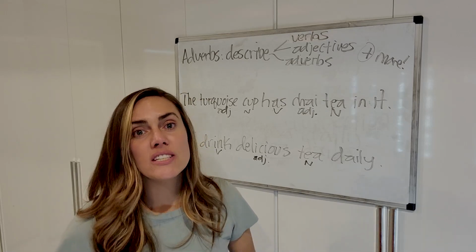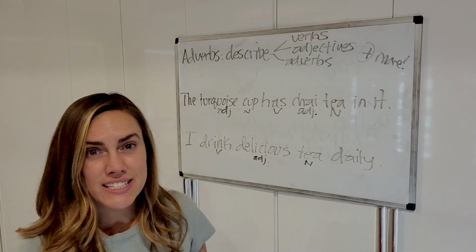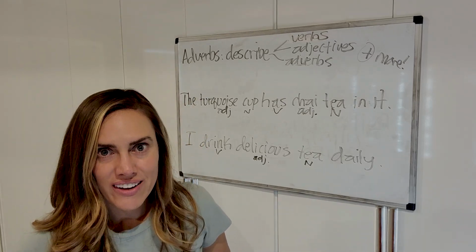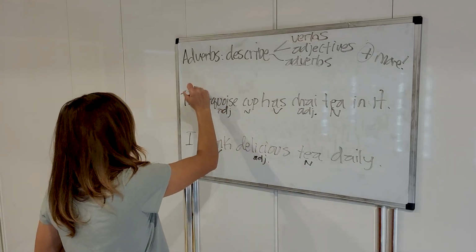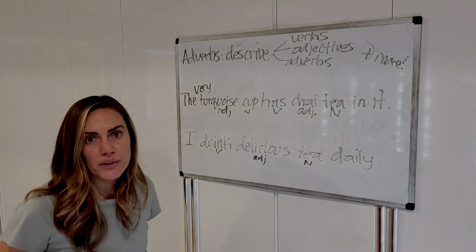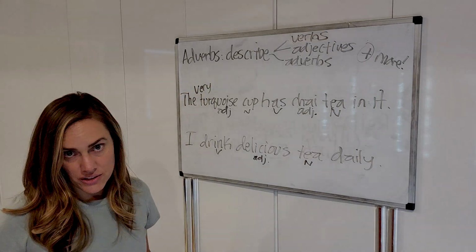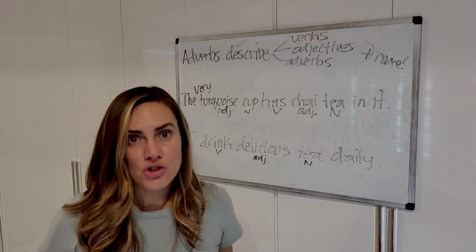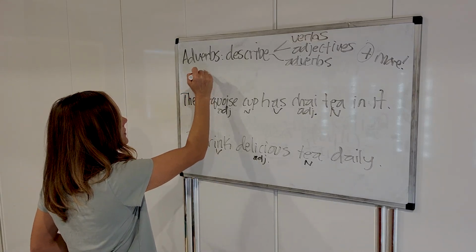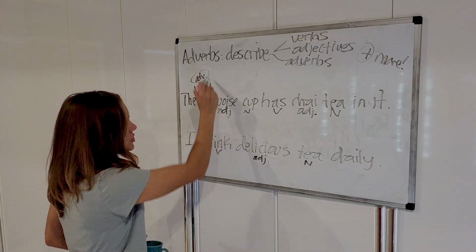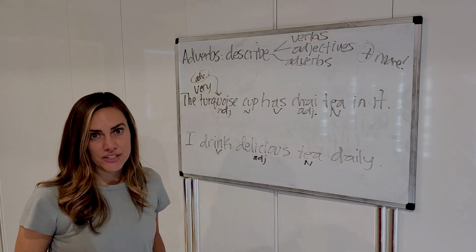So these words describe adjectives. They tell us how much of an adjective something is, okay? So the very turquoise, the really turquoise, the quite turquoise cup, okay? And that's an adverb, all right? So it's describing that adjective, okay?